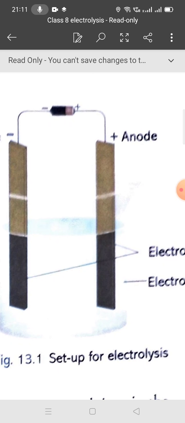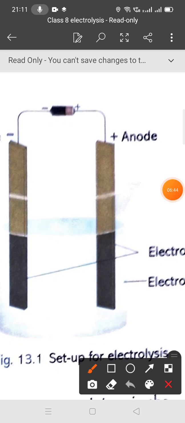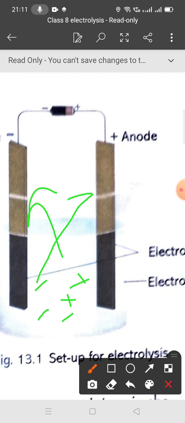So what will happen when the current passes through? The ions in the electrolytes move towards the electrodes. If there is a positive charge, where will it go? It will go towards the cathode. If a negative charge is produced, it will move towards the anode. When the current passes, ions in the electrolytes move towards the electrodes, but they move to opposite sides.